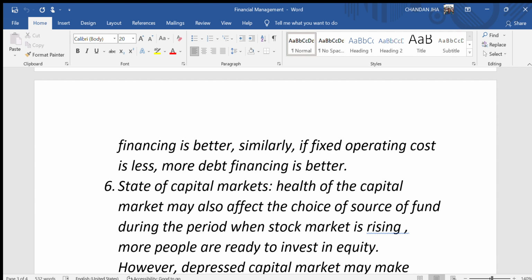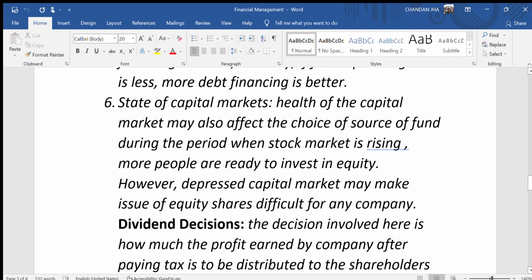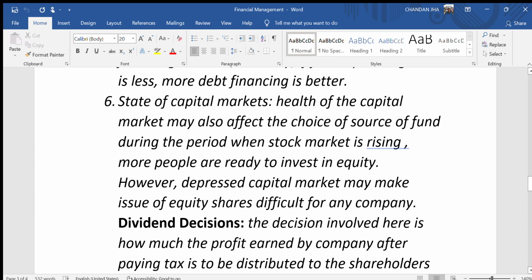Sixth, state of capital markets. Health of the capital market may also affect the choice of source of fund. During the period when the stock market is rising, more people are ready to invest in equity. However, a depressed capital market may make issue of shares difficult for any company.